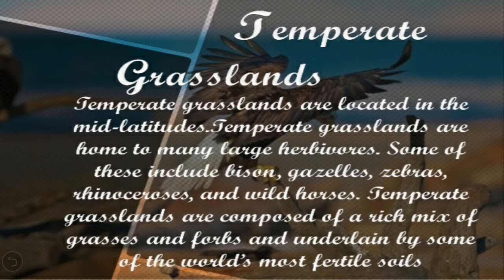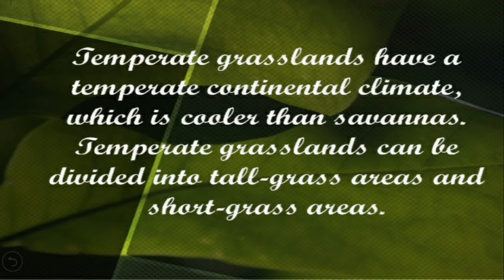Temperate grasslands are composed of a rich mix of grasses and forests and underlain by some of the world's most fertile soils. Temperate grasslands, they have a temperate continental climate which is cooler than savannas. And children, temperate grasslands can be divided into tall grass areas and short grass areas.